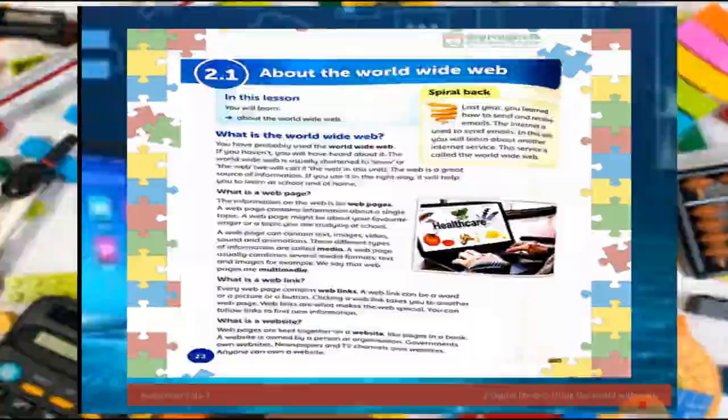What is a web link? Every web page contains a web link.